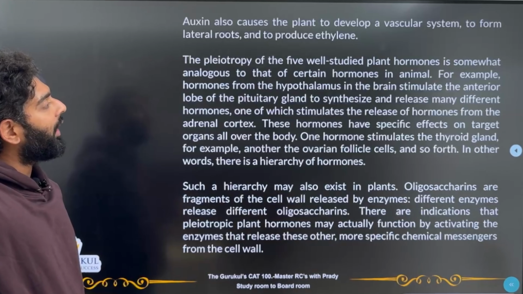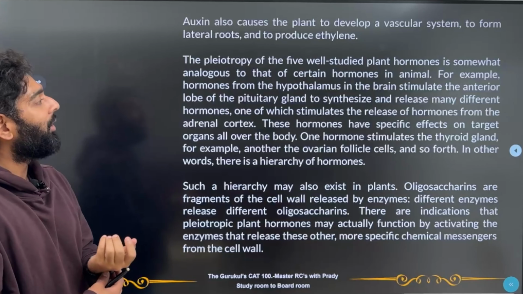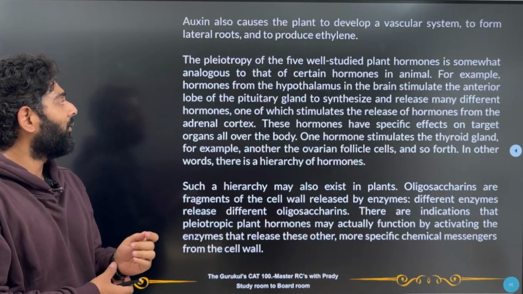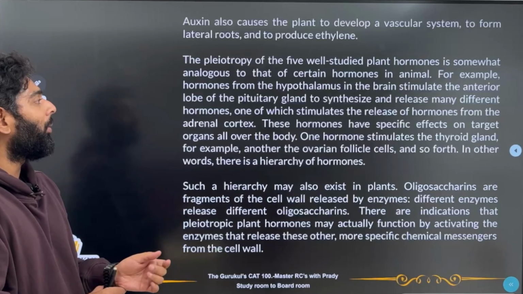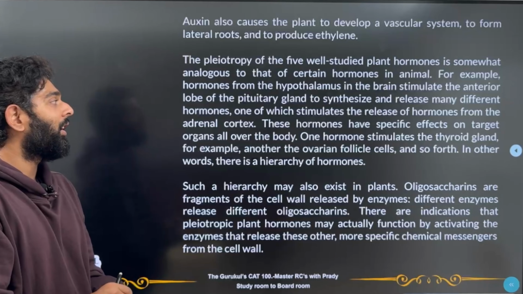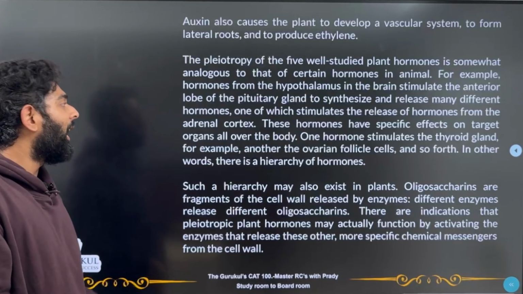So, it's just like whatever we have studied about the simultaneous effects that are being caused by the 5 plant hormones. It's somewhat similar to what happens in the animal hormones. For example, hormones from the hypothalamus in the brain stimulate the anterior lobe of the pituitary gland to synthesize and release many different hormones, one of which stimulates the release of hormones from the adrenal cortex.